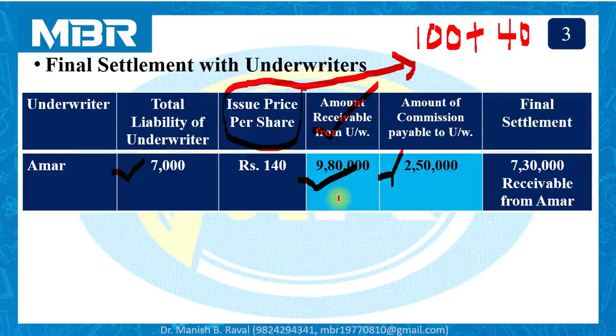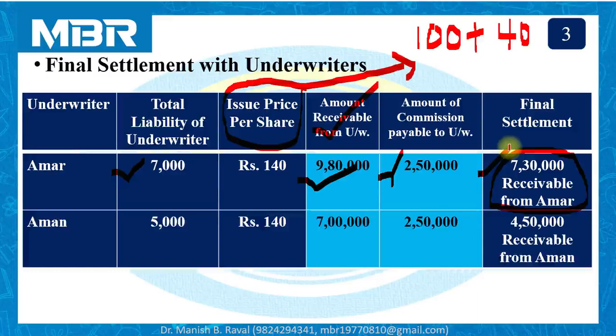9,80,000 receivable from Amar, 2,50,000 payable to Amar. It means in a final settlement of the account, the company will receive 7,30,000 from underwriter Amar. Once you are clear for the pattern of calculation, it's very easy for you to insert the figure, and it is nothing more than simple mathematics.